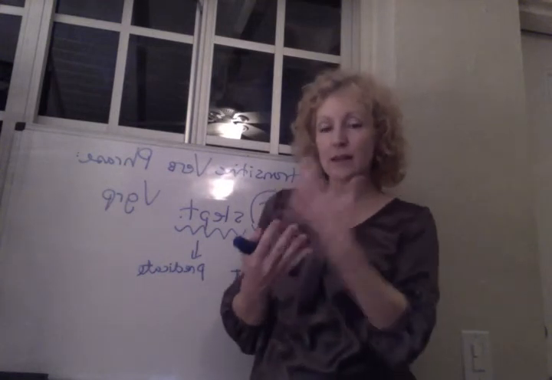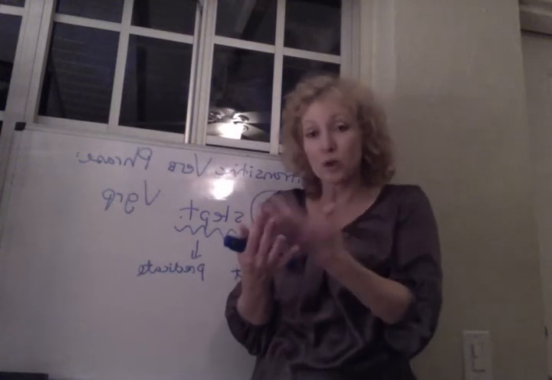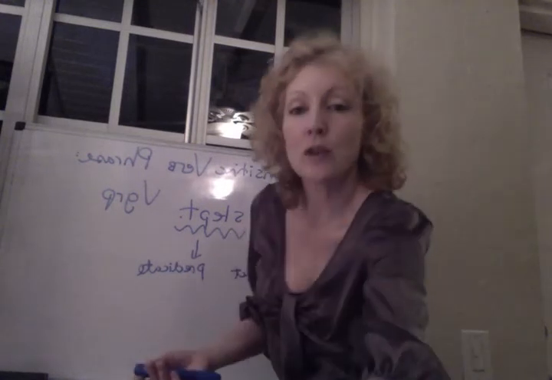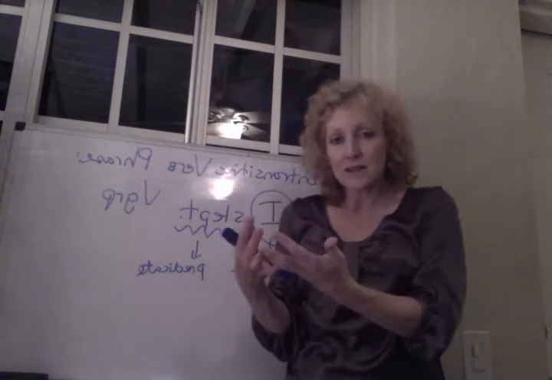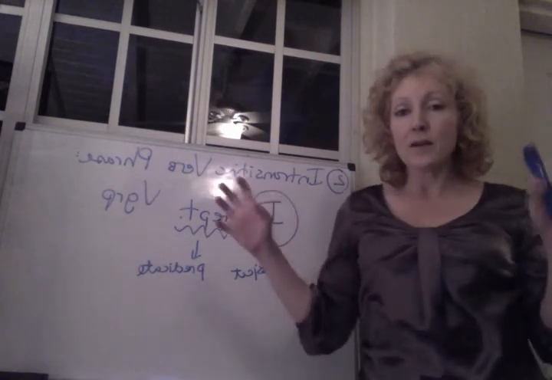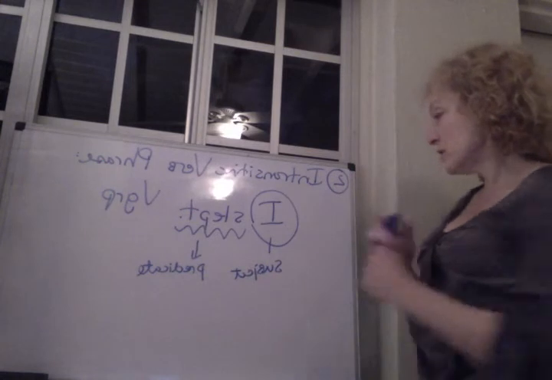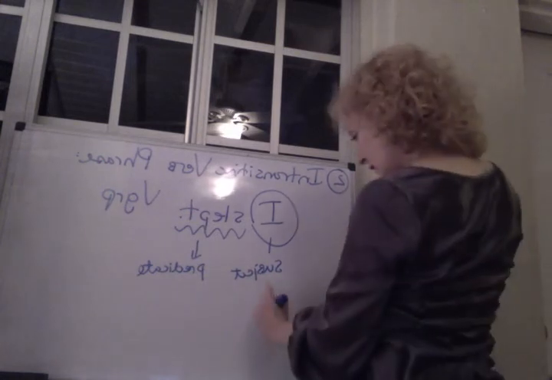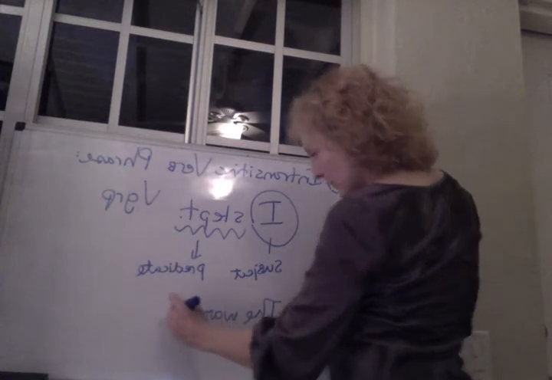So if you think about it, intransitive, not transitive, in other words, not monotransitive, means that you're lacking the direct object that makes a verb monotransitive. So we have a lot of these in English. They're not as common as the monotransitive verbs, but we have a lot of them. So for example, you can say, the warrior died.